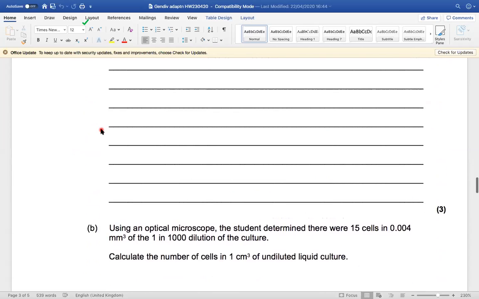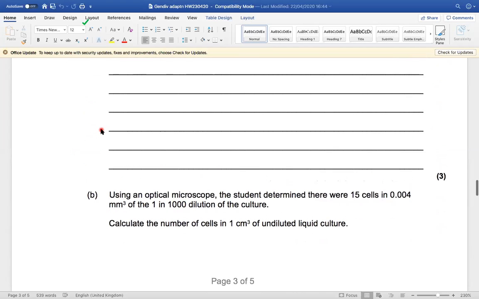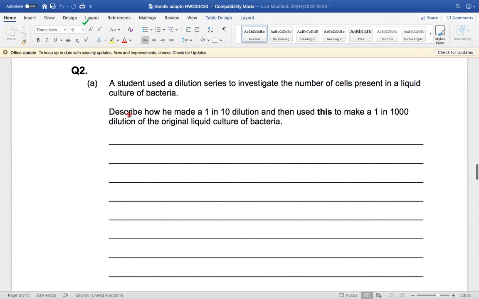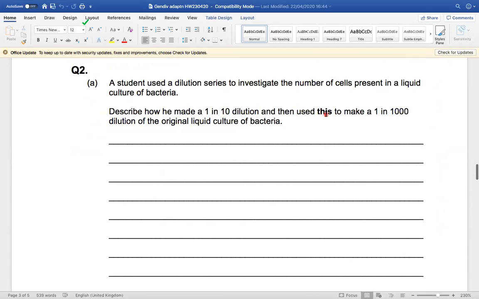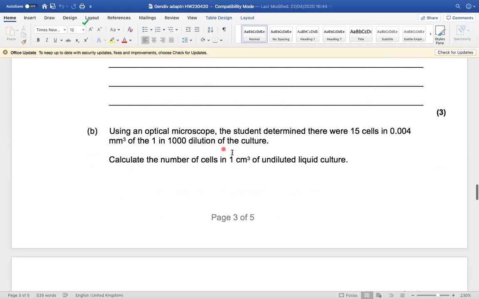Okay. Again, a bit more maths. Actually, this is maths and a method, I think. So it's describe how he made a 1 in 10 dilution, and then use this to make a 1 in 1,000. So it's not just the maths. You actually have to give the description of the method that you're using in the laboratory. So describe the method. To use this, look at all these highlighted words, these words in bold, not any old dilution, this particular one that they're talking about. This is the maths, so see if you can figure this one out.